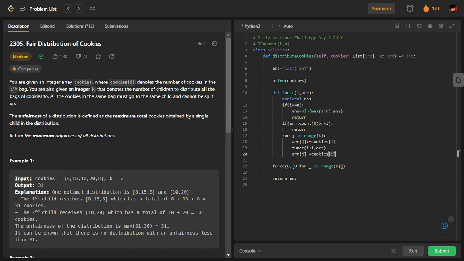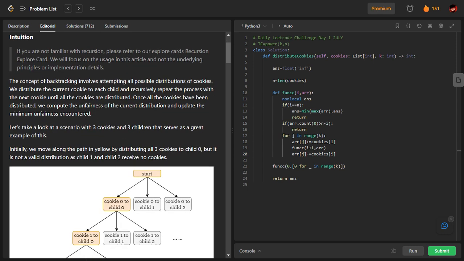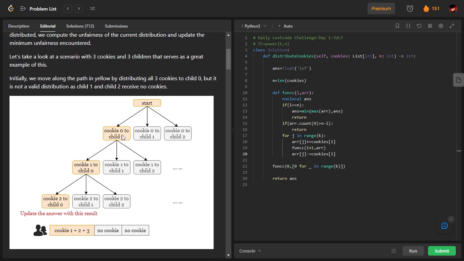Say I have two children. I will add the cookie to the first child, then I will go to the i plus 1 index, and there I will distribute that cookie also. As you can see, this is how it would progress. The zeroth cookie will be given to the zeroth child, the first child, and so on up to the last child, and then these cases will be explored further. Then we will come to cookie one, which will be given to the zeroth child, then child one, and so on. So in every case we are going to do it like this.